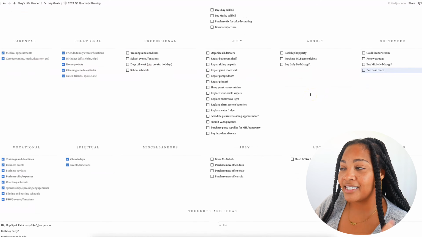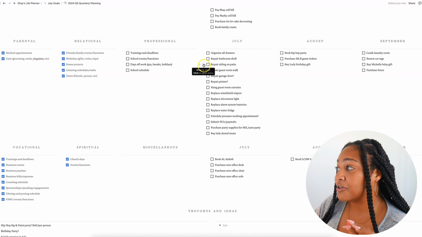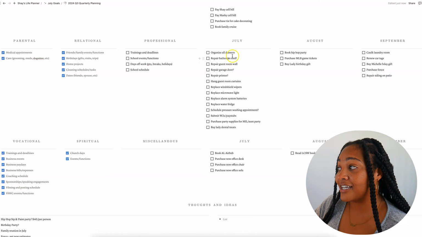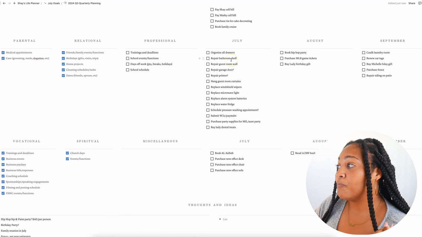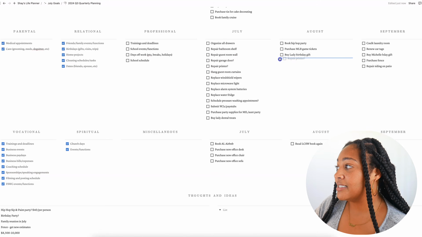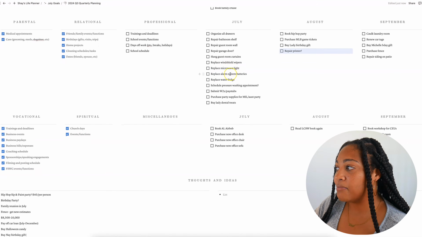And you see how easy we can switch and change and rearrange. We're probably not going to do the siding until maybe September. So let's move that over. And then I think we could organize the drawers, repair the bathroom shelf, repair the guest room wall, and some of those things in July. I don't think that's going to happen, so let's just move it over to August. No, I still need to do that. That's something I can do easily. Some of these things can be done really easily. We just are not doing it.